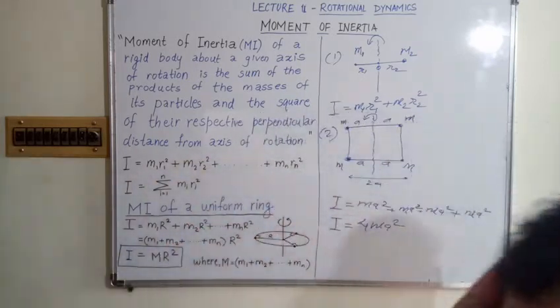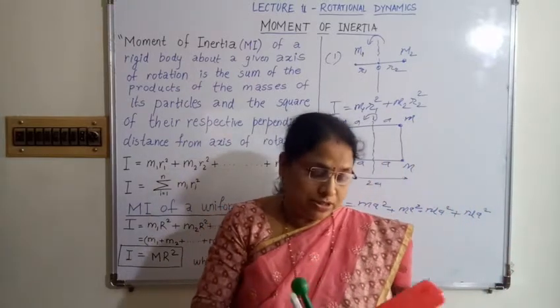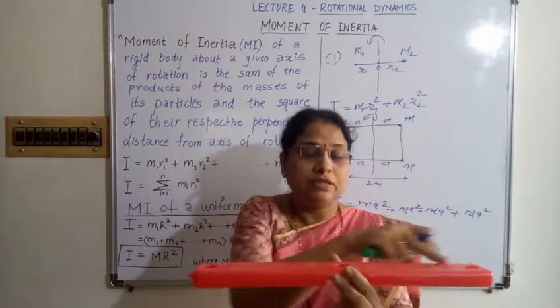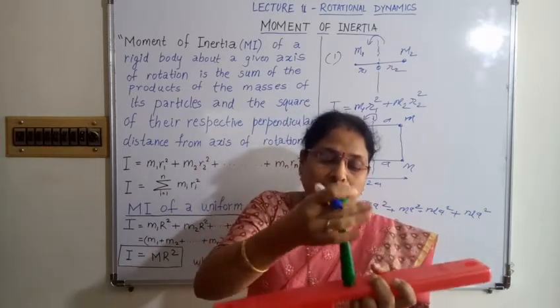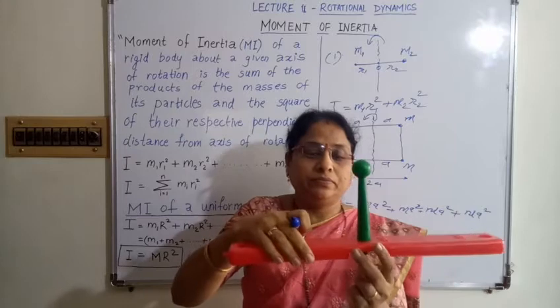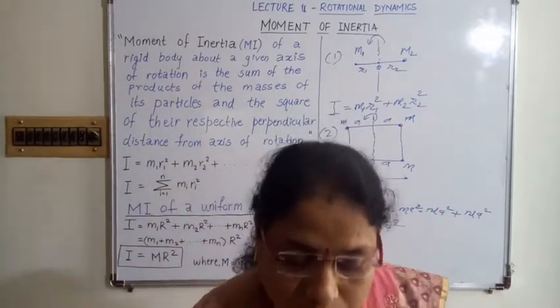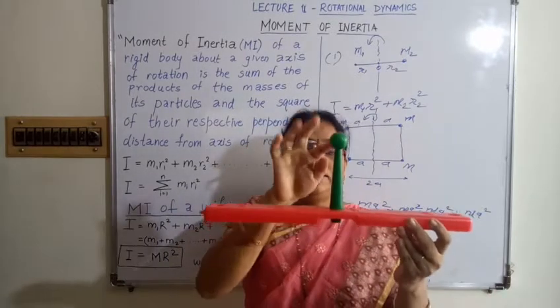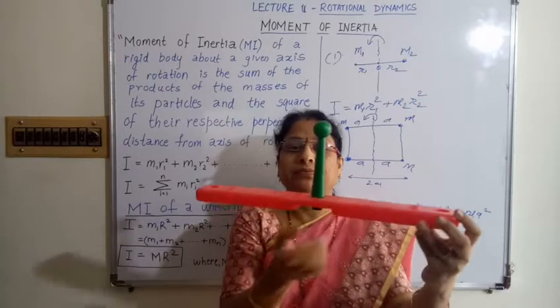For that I am going to show you one object. Suppose this is a rod. This rod can rotate about an axis passing through its center. This is the rod and this is the axis of rotation. Suppose the rod rotates in such a way.